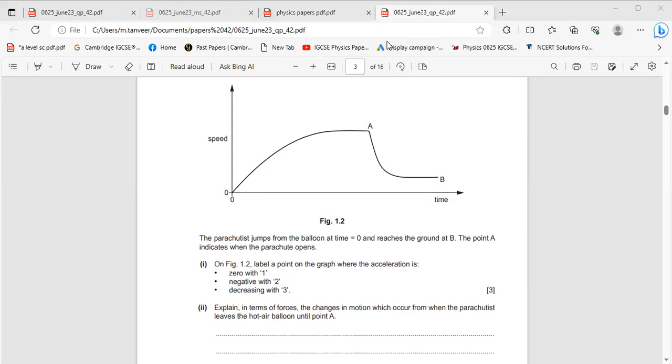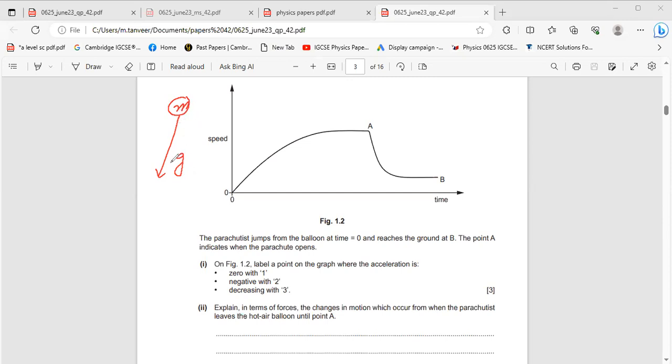He will move with acceleration due to gravity. When any object whose mass is m is dropped from a height, then it will move under the action of gravity, and its acceleration will be g. It will move towards the ground with acceleration due to gravity g.